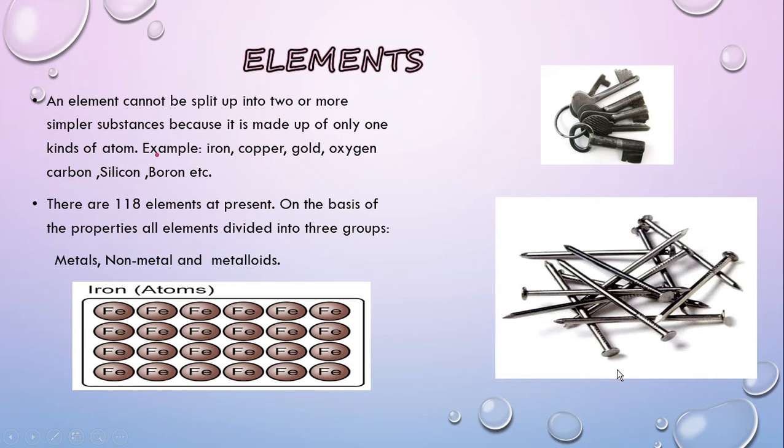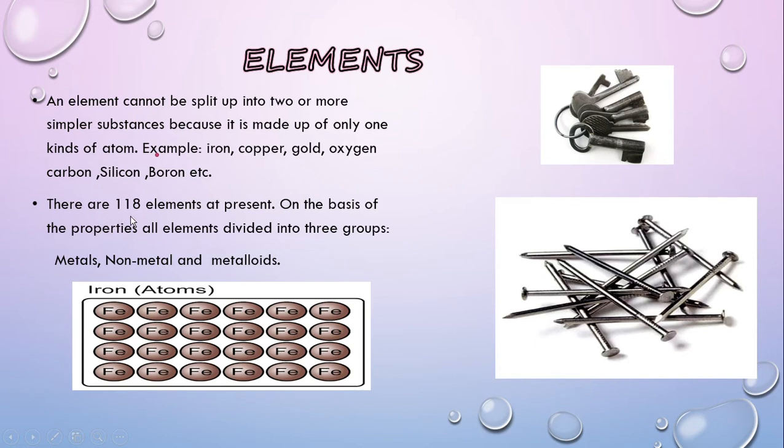Let us study the element in detail. An element cannot be split into two or more simpler substances because it is made up of only one kind of atom. Examples: iron, copper, gold. Iron, copper, and gold are examples of metals. Oxygen and carbon are examples of non-metals. And silicon and boron are examples of metalloids.